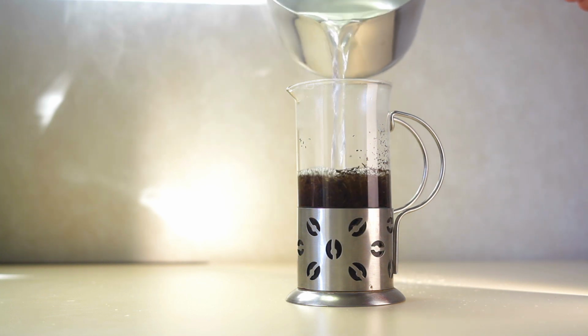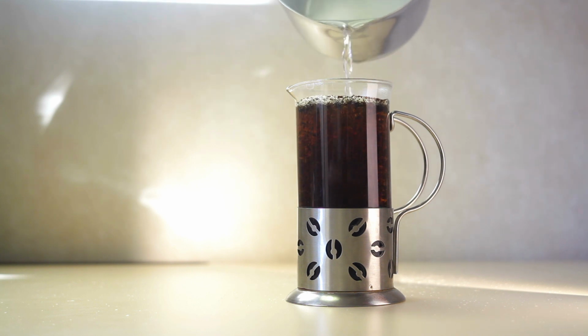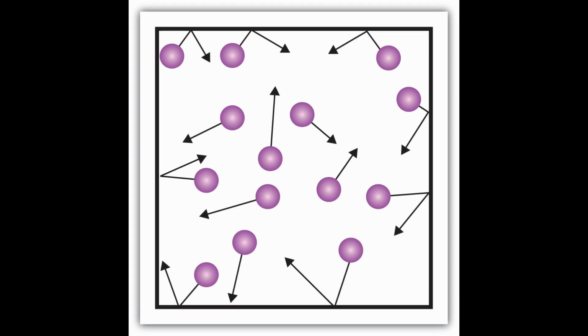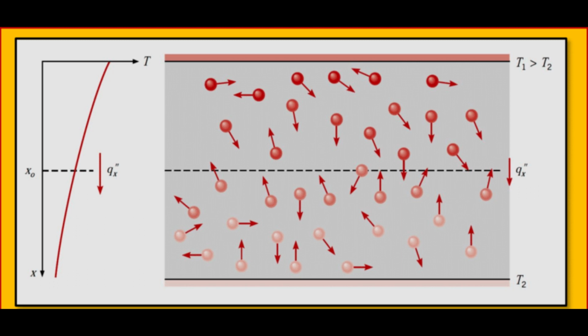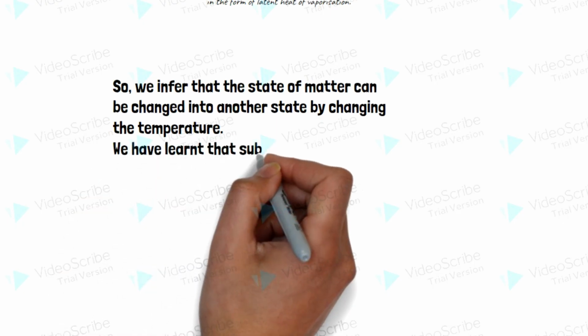Particles in steam, that is water vapor at 373 Kelvin, 100 degrees Celsius, have more energy than water at the same temperature. This is because particles in steam have absorbed extra energy in the form of latent heat of vaporization. So, we infer that the state of matter can be changed into another state by changing the temperature.